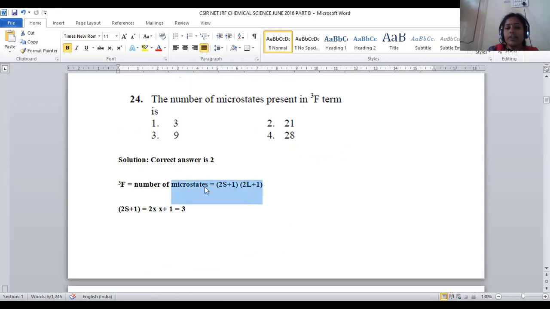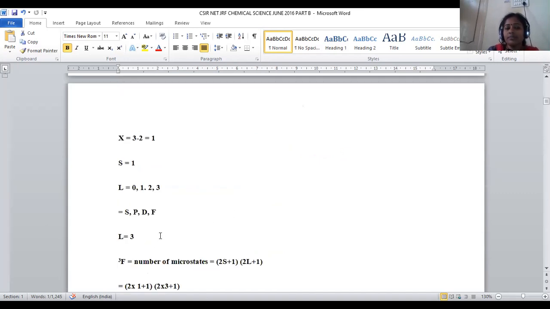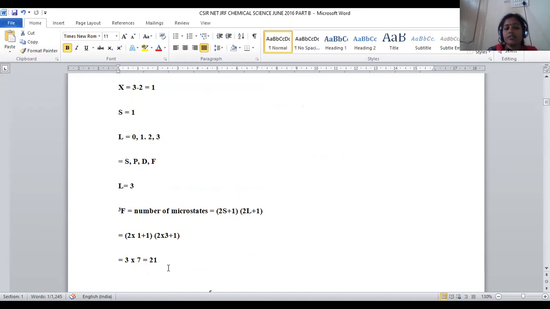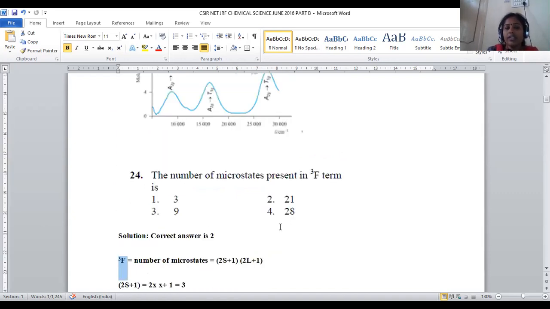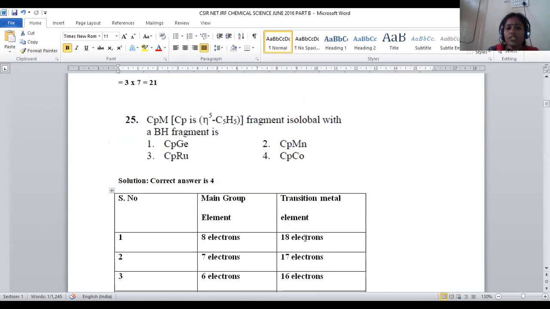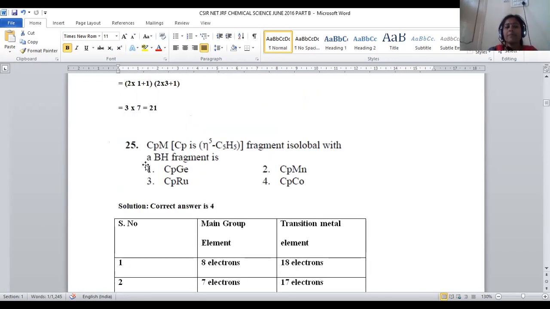In order to calculate, we have the formula 2S plus 1 into 2L plus 1. S denotes what? Spin of the electron. L denotes angular momentum, right? So from this term symbol, it is very simple to deduce S and L values. If we substitute those values in this, we will get 21 possible microstates. So for question number 24, option number 2 will be the right answer. Let us move on to question number 25.